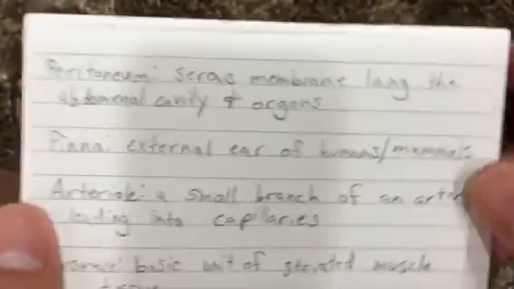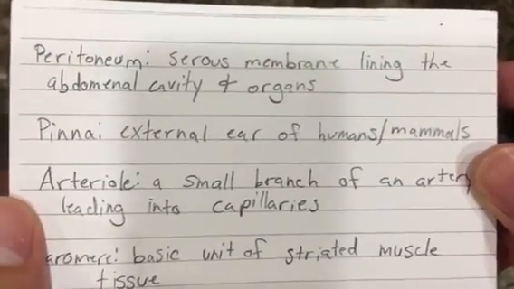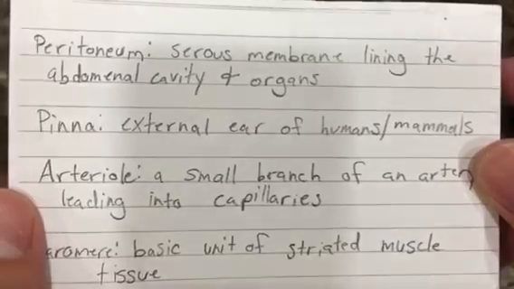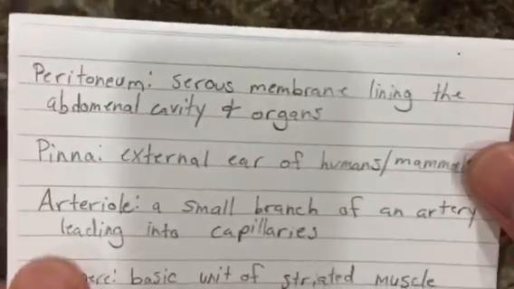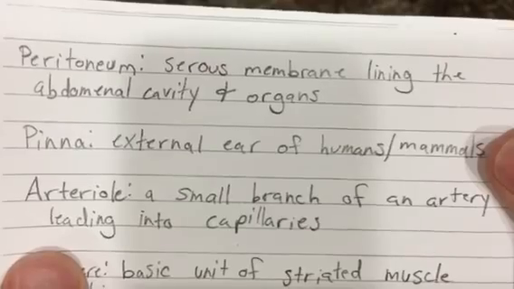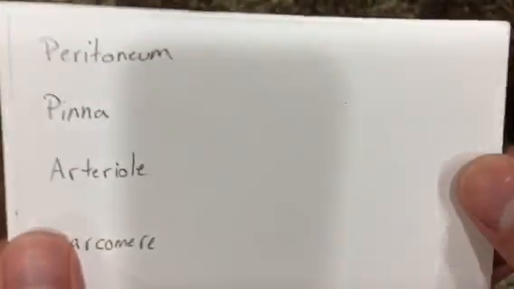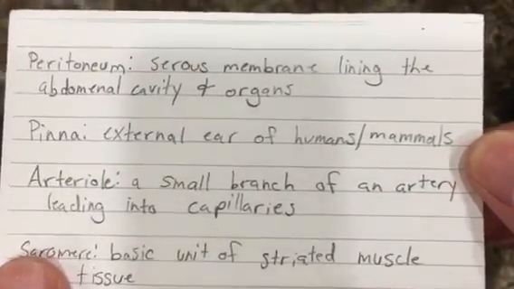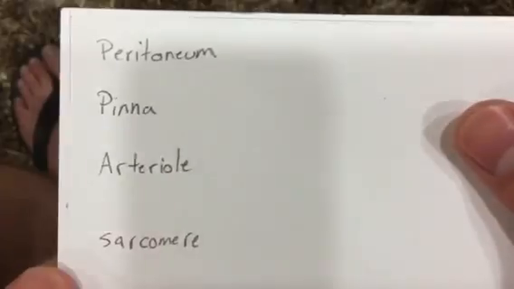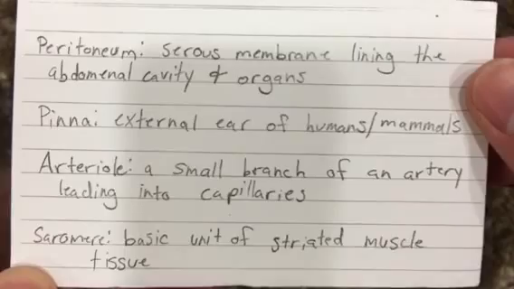Peritoneum, serous membrane lining the abdominal cavity and organs. The pinna, external ear of humans and mammals. Arteriole, a small branch of an artery leading into capillaries. Sarcomere, basic unit of striated muscle tissue.